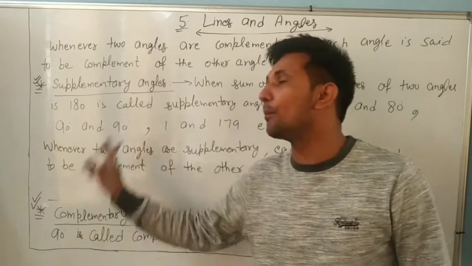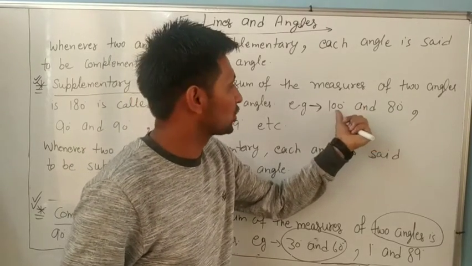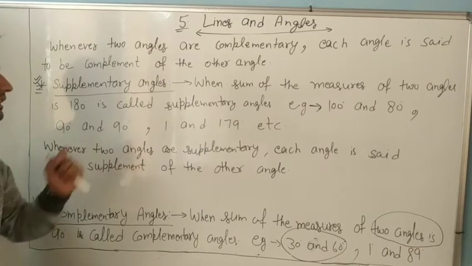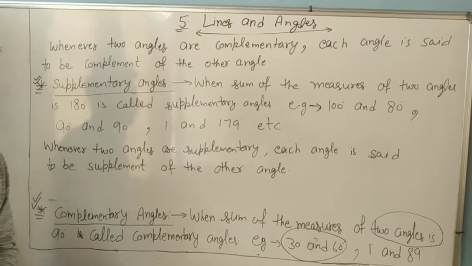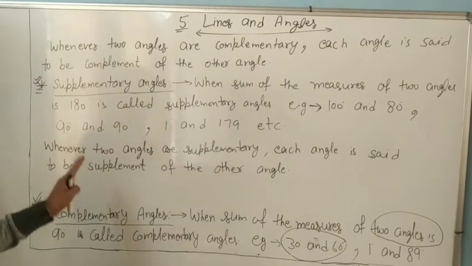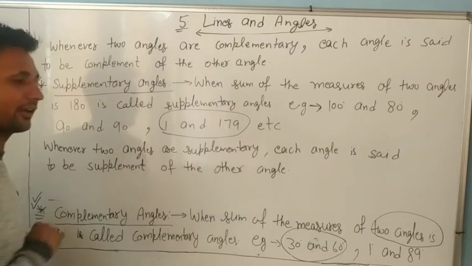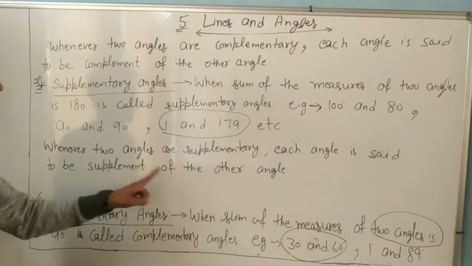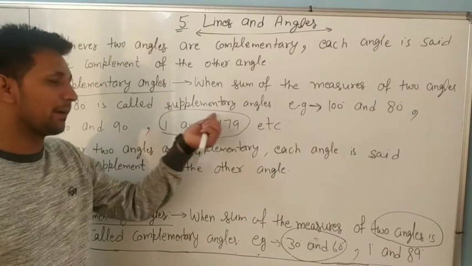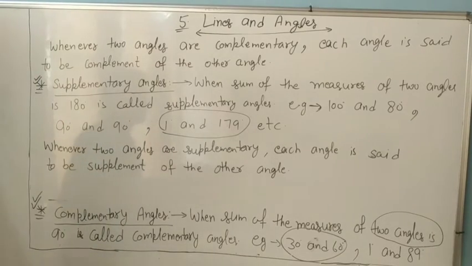If the sum is 90, complementary. 90 and 90 are also supplementary because 90 plus 90 is 180. 1 degree and 179, and so on. Whenever any two angles are supplementary, each angle is said to be the supplement of the other. 1 degree is the supplement of 179, and 179 is the supplement of 1 degree. Okay dear, please note them down.